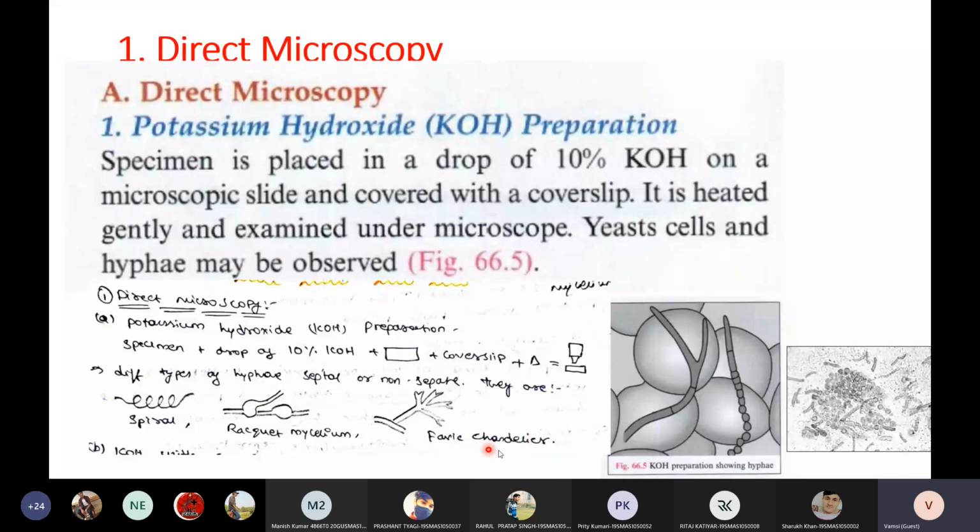The procedure of doing KOH is very straightforward. You will take 1 or 2 drops of 10% KOH on a glass slide. Then you will add a fungal sample to this KOH. You will mix it and keep a cover slip. Then you will heat it under the flame. Just gentle heat, some 5 seconds is enough. After gentle heating, you can directly observe under the microscope. Under the microscope, you will see these beautiful fragments of fungi. It can be either spiral, racket, or favic.